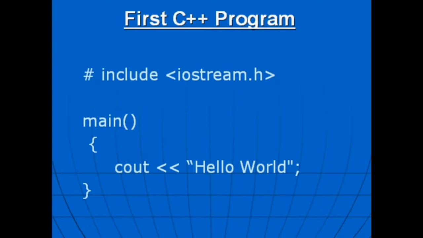After understanding these basic concepts, we move to our very first program in C++. So let's start.